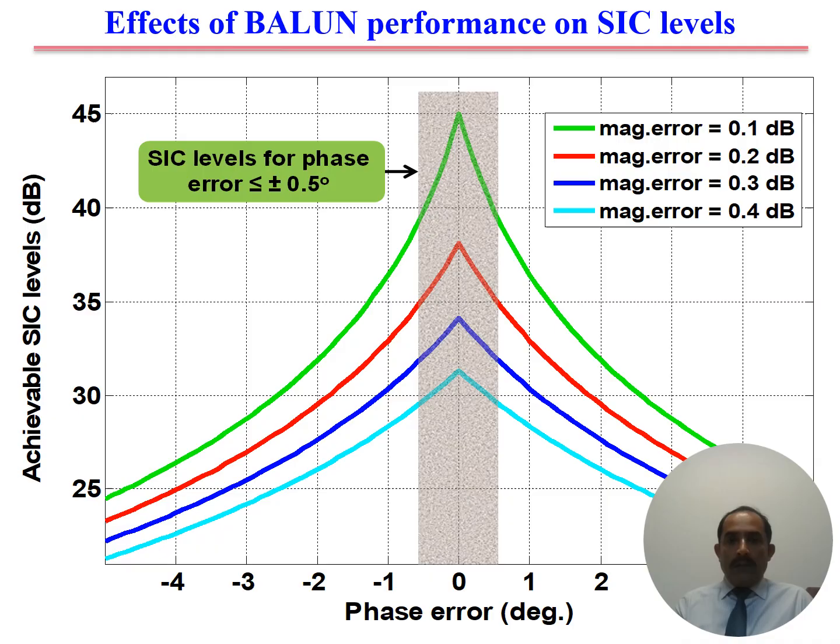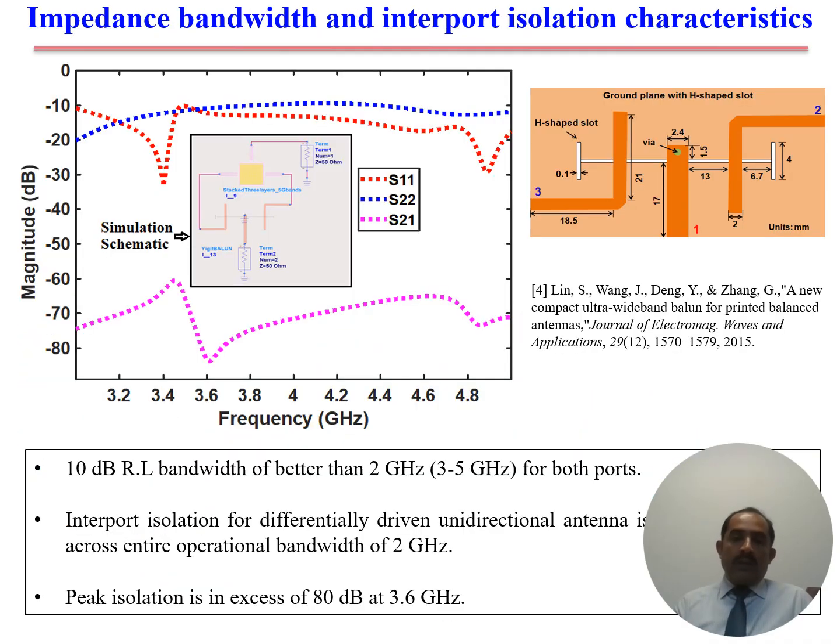But practically, the achievable isolation levels or self-interference cancellation depend upon the performance of this balun, which is a differential circuit. And by performance, I mean the magnitude balance and the phase balance. Phase should be 180 degrees out of phase, and magnitude should be the same. So here is a depiction of how the self-interference cancellation levels are defined by the phase and magnitude balance of the balun circuit.